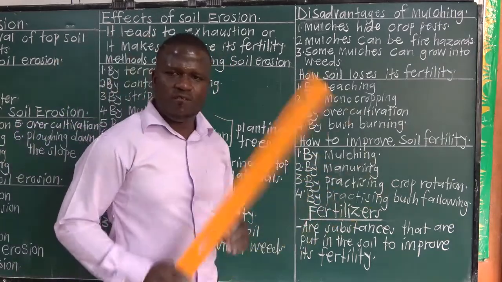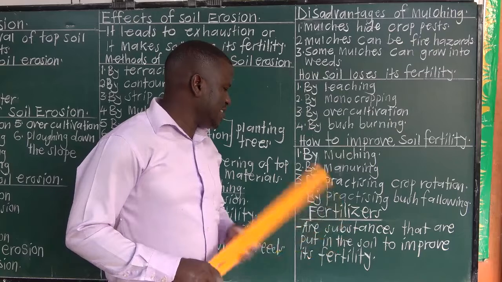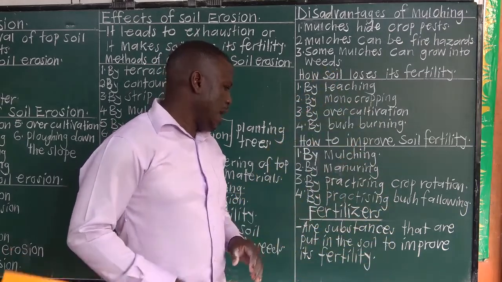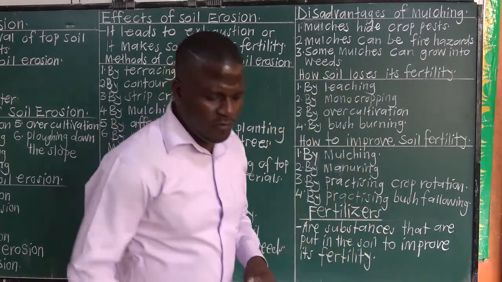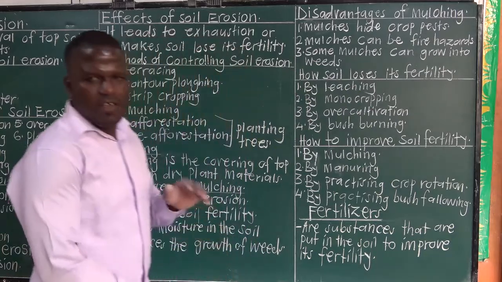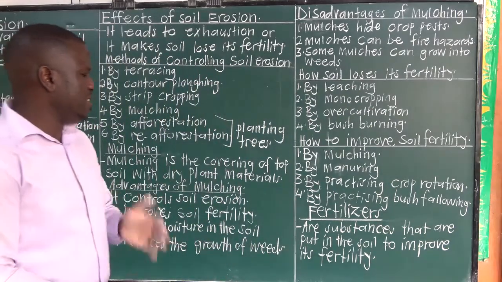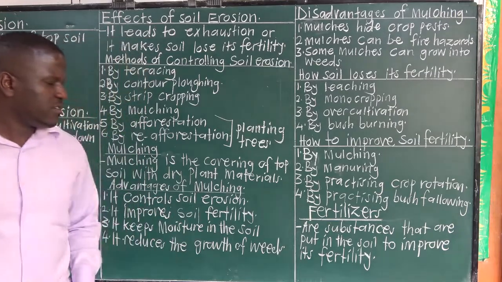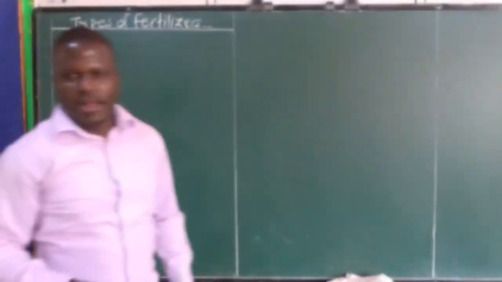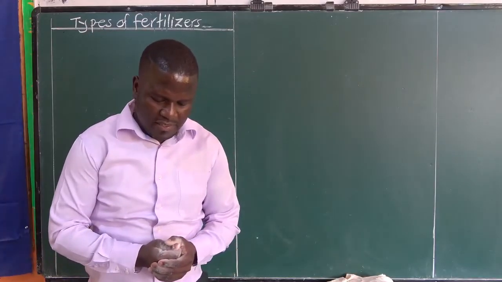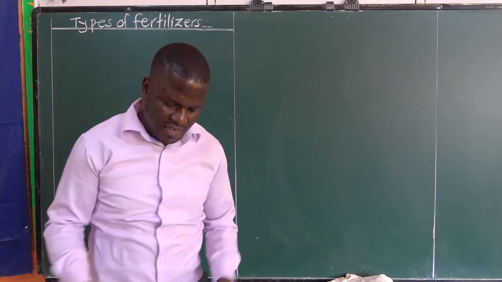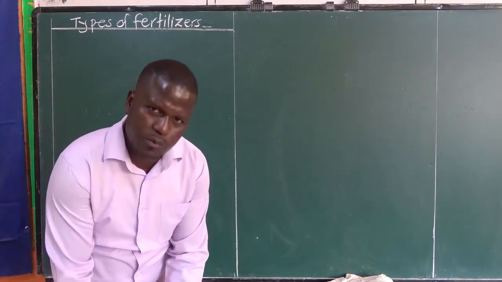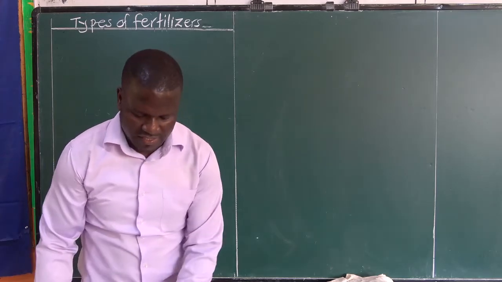Let's look at fertilizers. Fertilizers are substances put in the soil to improve soil fertility. All right, we looked at what fertilizers are. We said fertilizers are substances or materials that are put in the soil to improve our soil fertility.